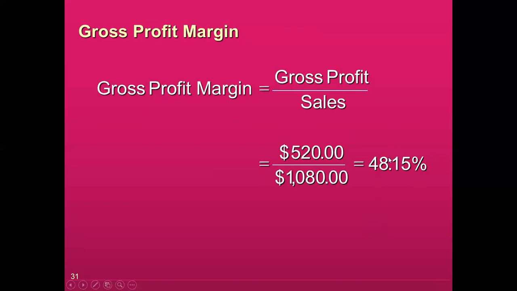It's up to you. If you divide 520 by 1080, you will get 0.48. If 0.48 is not clear, then you can multiply it by 100 to convert it into percentage.